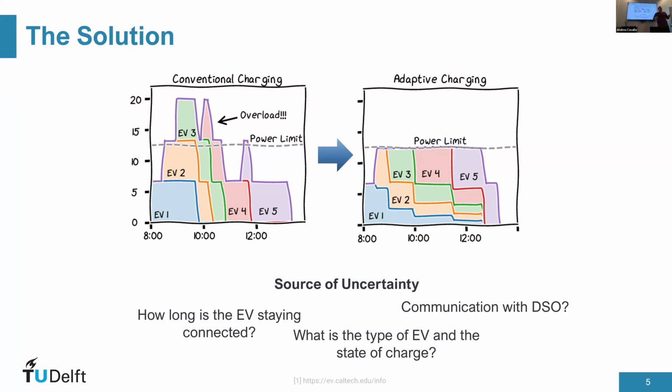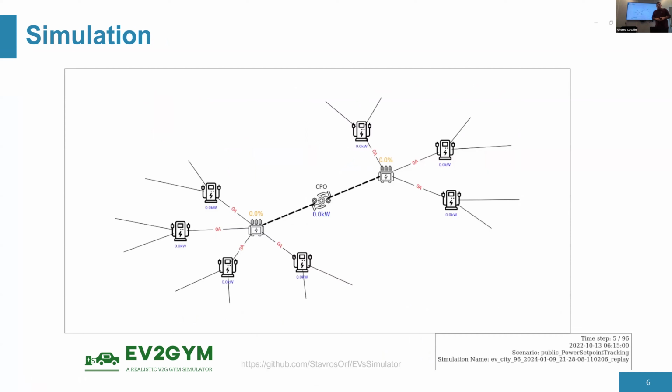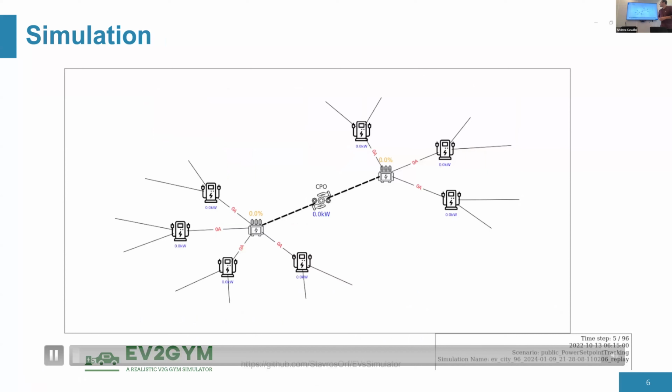Imagine we have an electric vehicle, we connect to a charger, we don't say how long we stay there, right? At some point, we just leave. So we let the charge point operator try to define what our charging schedule will look like, so that when we leave, we have maximum energy. Here, I would like to show you just an idea of how a problem like this looks in practice. So we have 3 different types of objects, actually 4. We have the charge point operator, who is responsible for deciding how fast each electric vehicle charges.